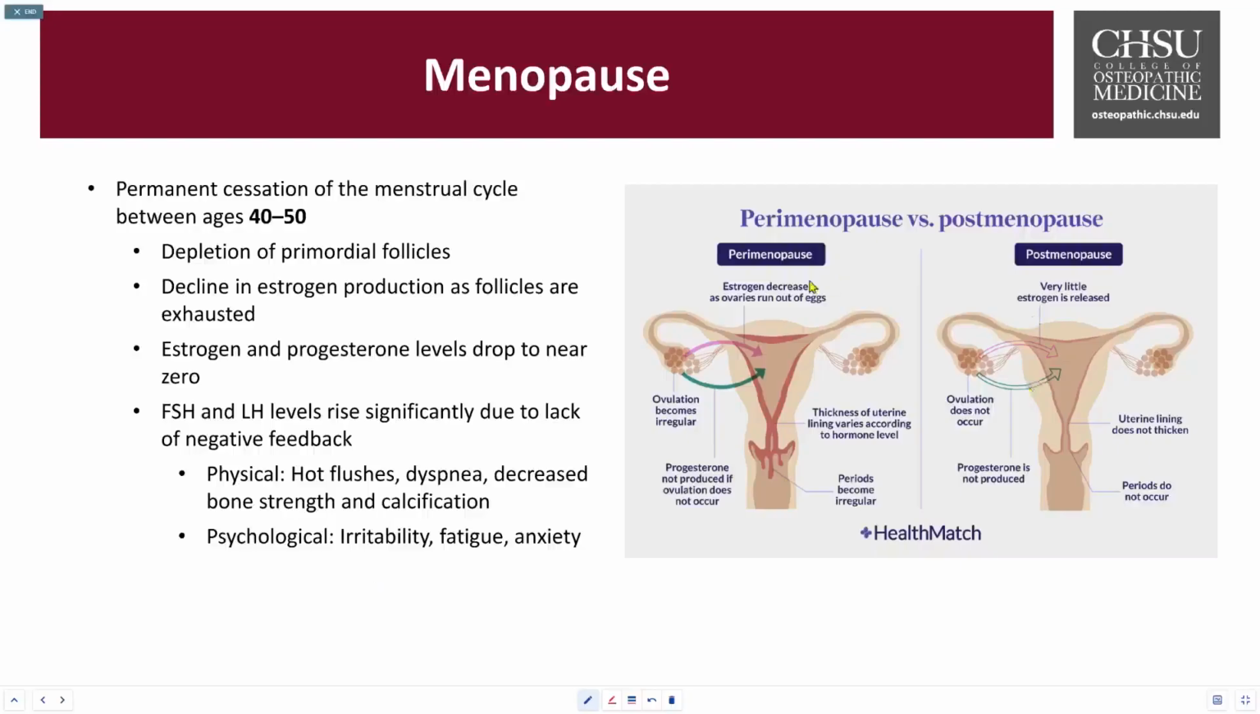Over here on the right, you can see perimenopause. Estrogen level begins to decrease as the ovaries begin to run out of eggs. Ovulation becomes irregular. The thickness of the uterine lining varies according to the hormone level, and periods also become more irregular. Then once you hit postmenopause, there's very little estrogen release, ovulation does not occur, the uterine lining does not thicken, and periods generally don't occur.